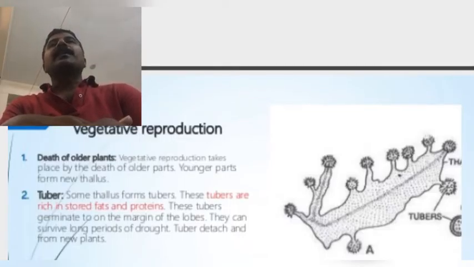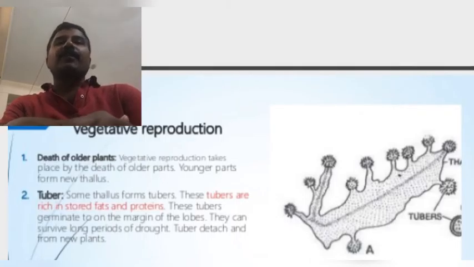However many tubers are produced from a single thallus, all tubers germinate and produce new thalli.